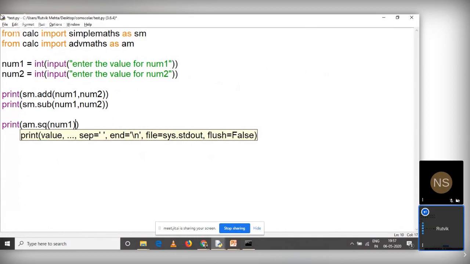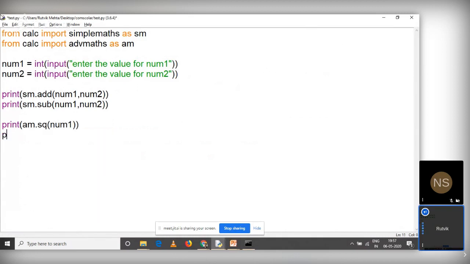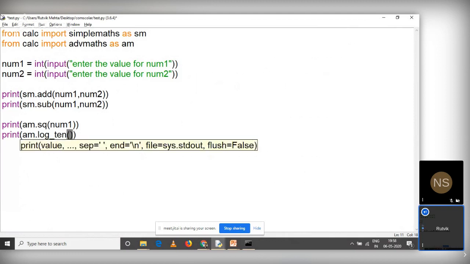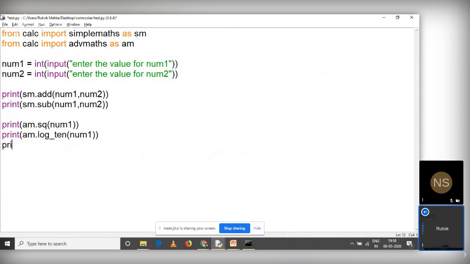I'm looking for a number only, right? Because there is only one argument. Print into the bracket am dot, next function was log10, into the bracket num1, and print am dot pi.